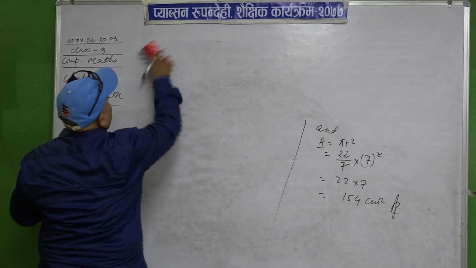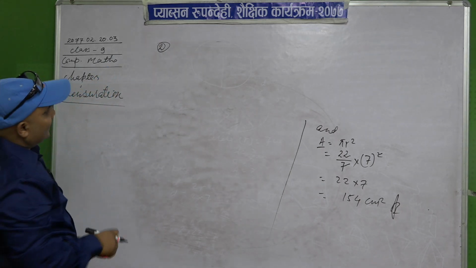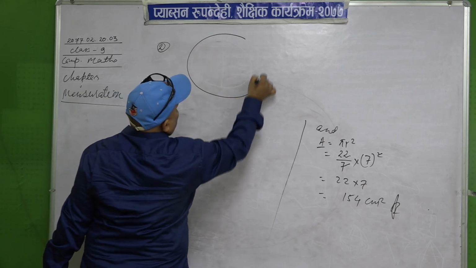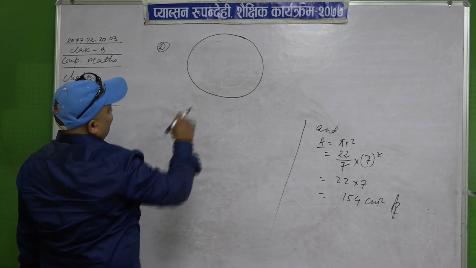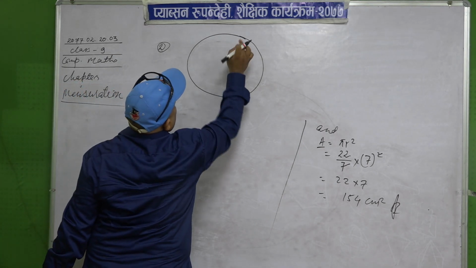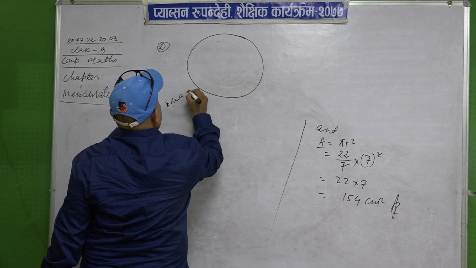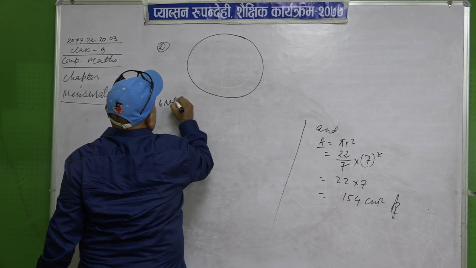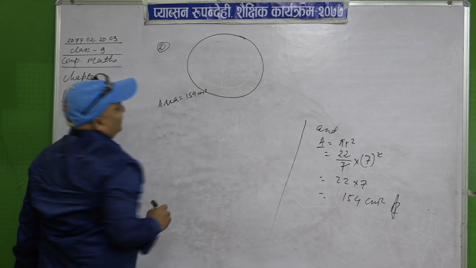Second example, example number 2. Suppose we have a circle, and the area of this circle is given as 154 centimeter square.